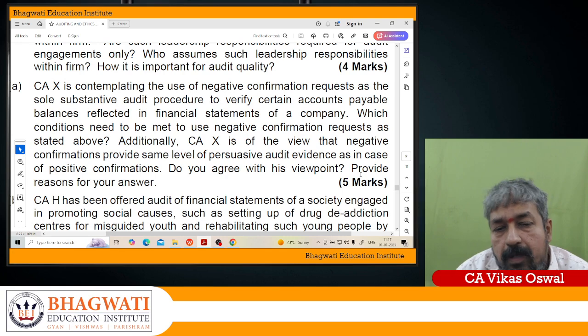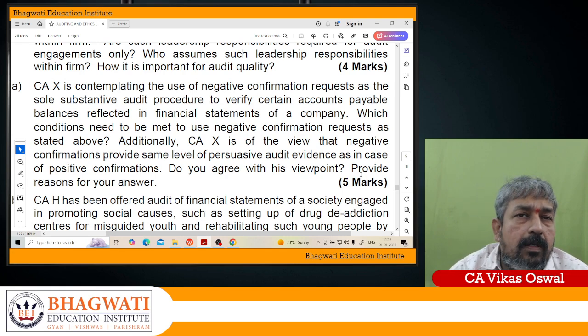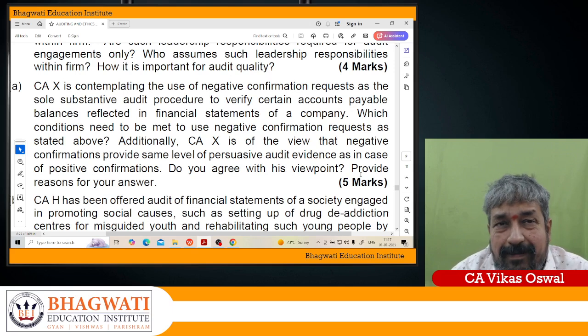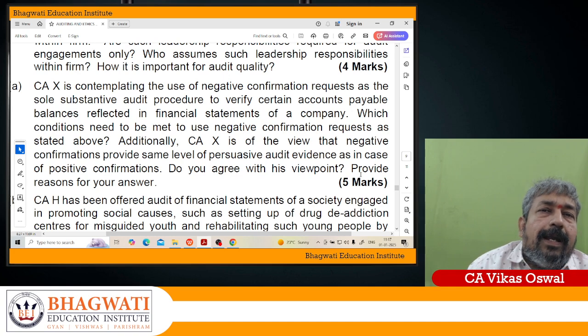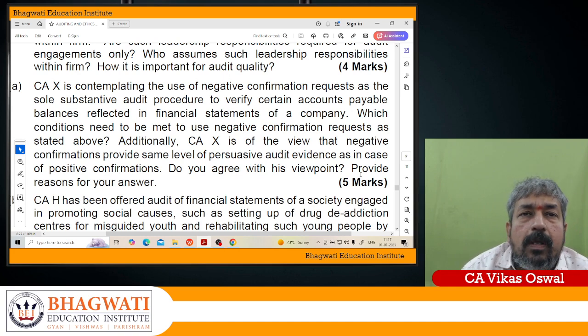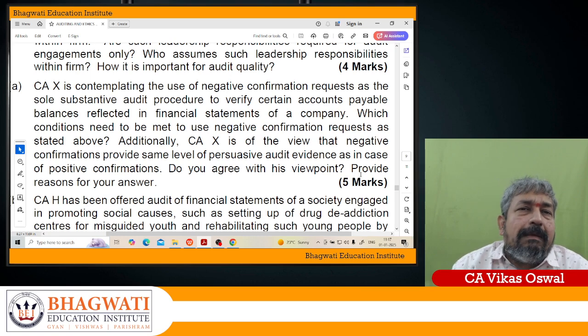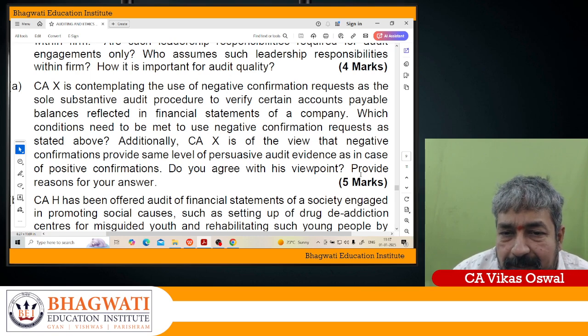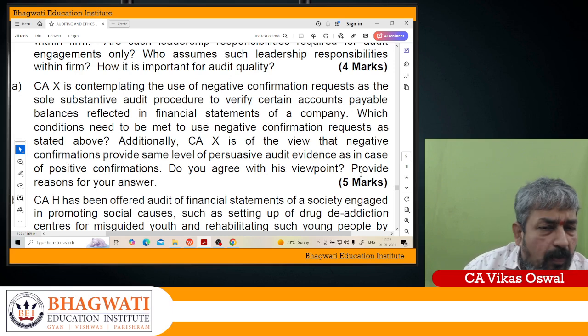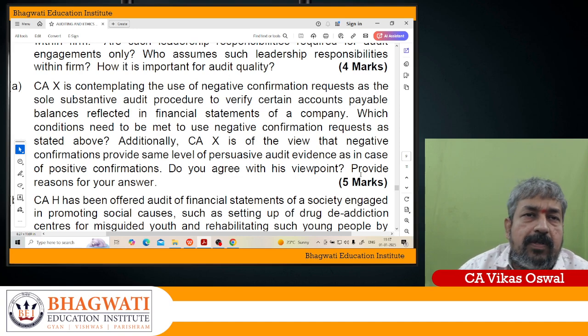Negative confirmation request we can obtain in certain cases, like where the auditor has assessed the risk of material misstatement as low, and he has obtained sufficient and appropriate audit evidence about the operating effectiveness of the control. So where the auditor makes an assessment that the risk of material misstatement is low, there he can obtain NCR, negative confirmation request.